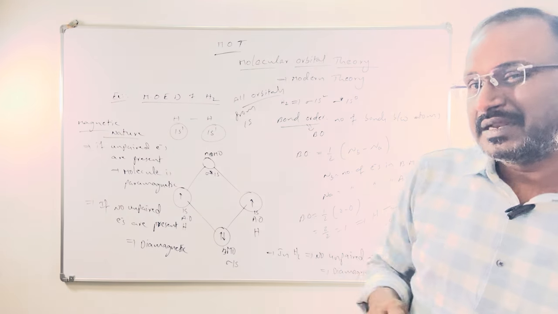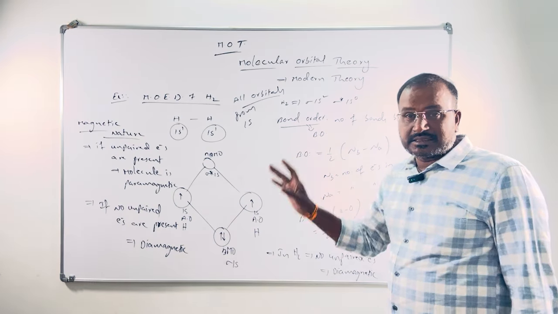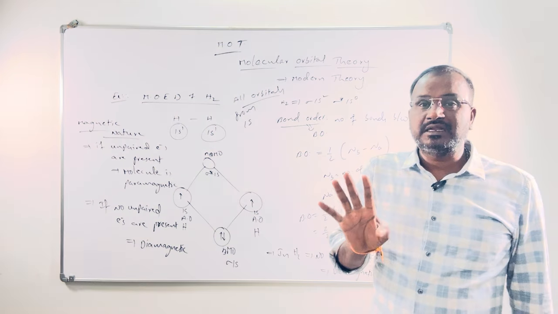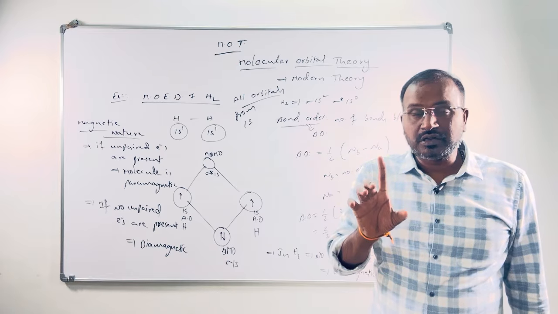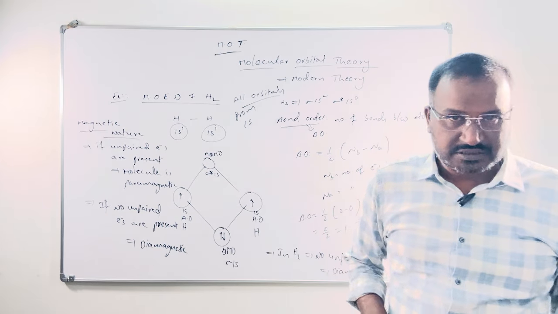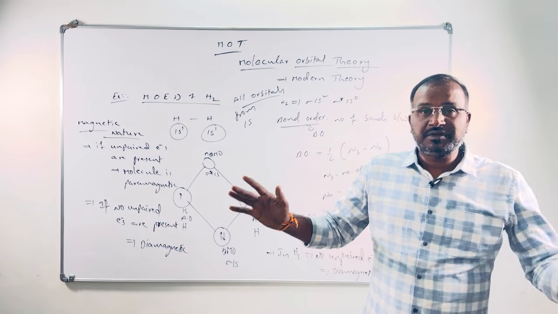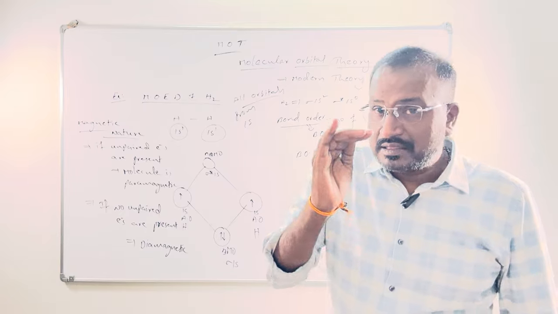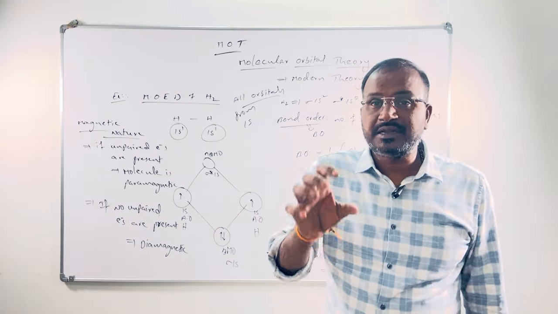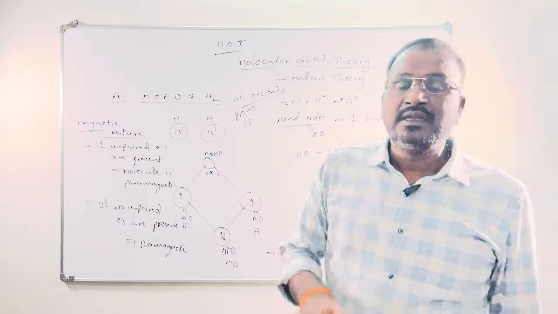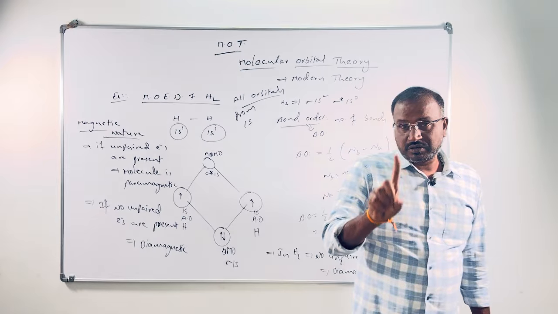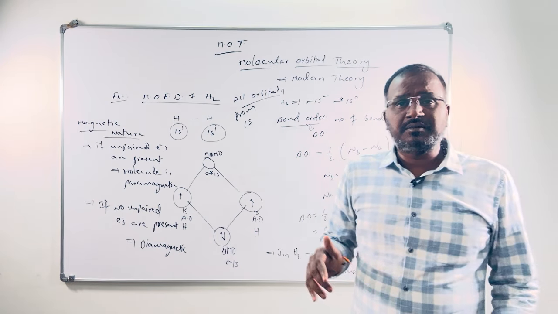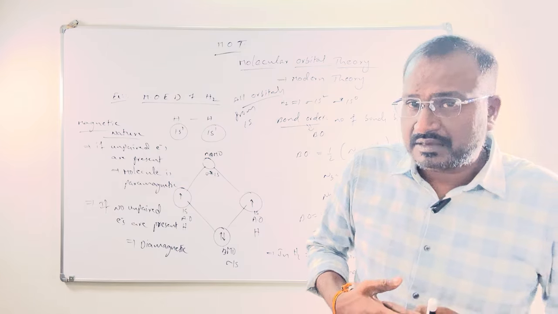So please go through this theory once again. Only one concept: all atomic orbitals from 1s are involved in bonding during molecule formation. When the molecule is formed, atomic orbitals disappear, only molecular orbitals are present in the molecule. In those molecular orbitals, electrons are filled based on the three electronic configuration rules. All the molecular orbitals can be divided into two types: bonding molecular orbitals and anti-bonding molecular orbitals. Bonding molecular orbitals are formed by addition of wave functions of atomic orbitals.